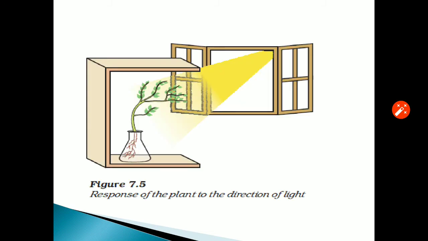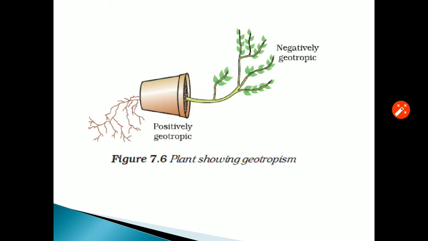Now, this image is showing a heliotropic chamber in which there is only one part by which the sunlight is entering the box. So the stem will start moving towards that part of the box in response to the stimulus, that is the sunlight. So the stem is showing the positive phototropic movement.